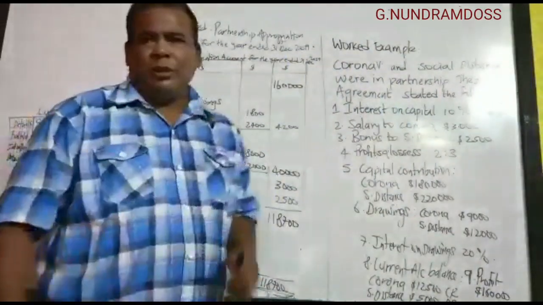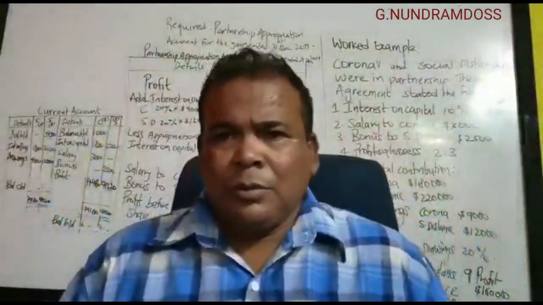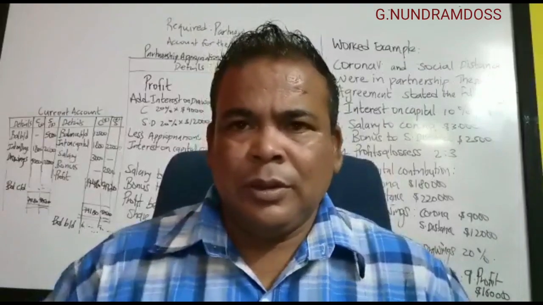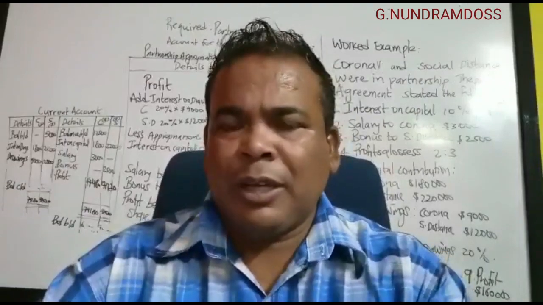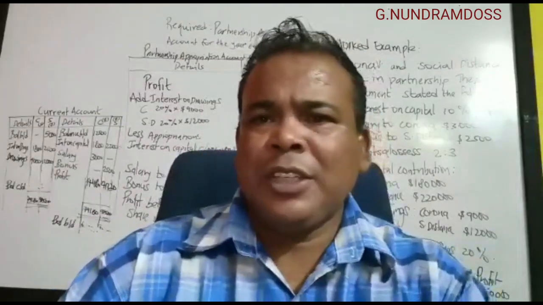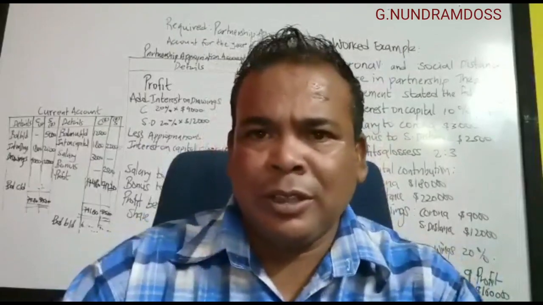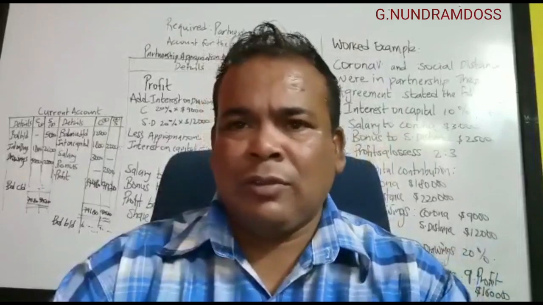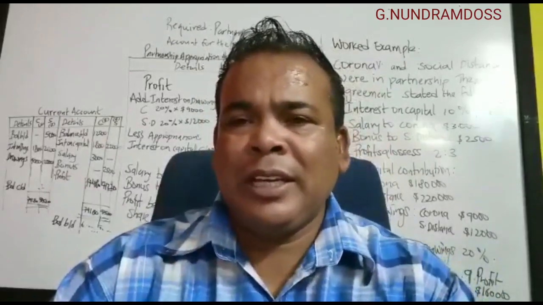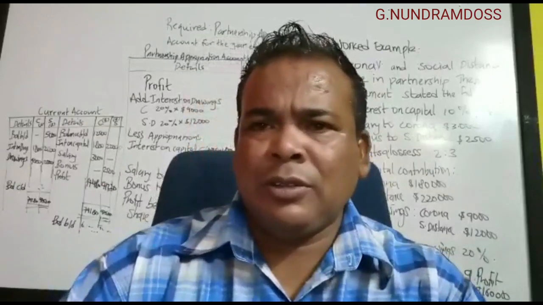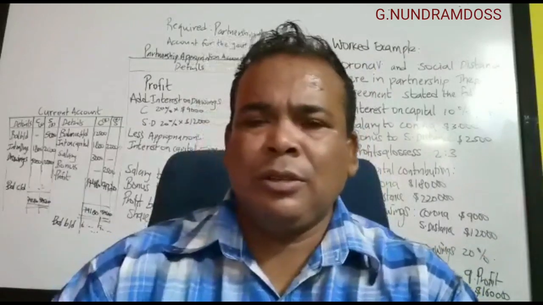So a recapitulation of what we studied so far concerning partnership business. We have seen the meaning of partnership. It is an association of partners formed with a view to make profit. The minimum number of partners is 2 and the maximum 20. We have seen partnership agreement. It is an agreement between the partners through which the partnership business will be operating. We have seen Partnership Act 1890. This will be applied only when there is no partnership agreement. It will state 2 important items: profit and losses to be shared equally, 5% interest on loan.